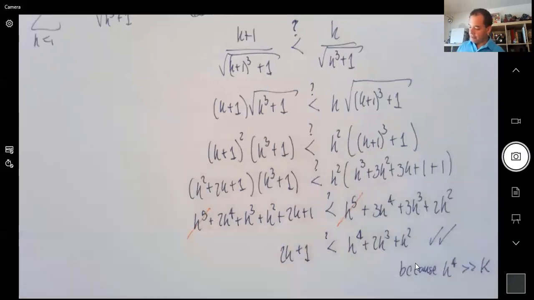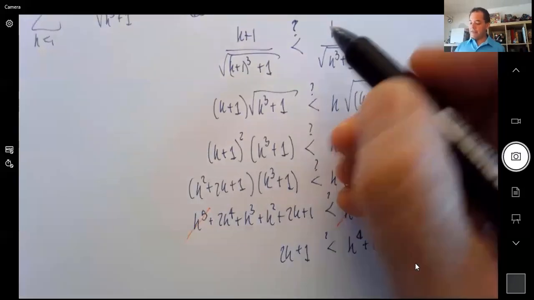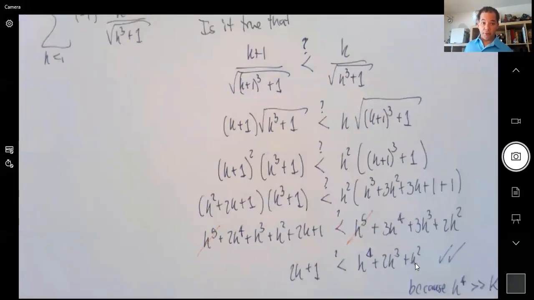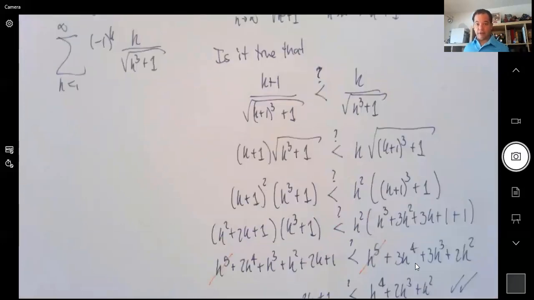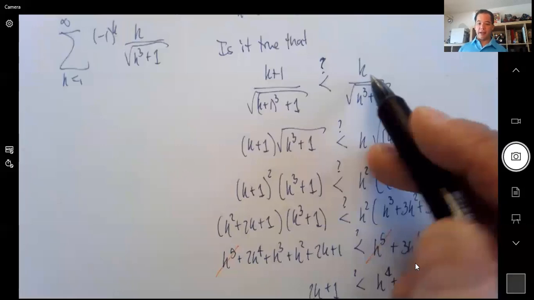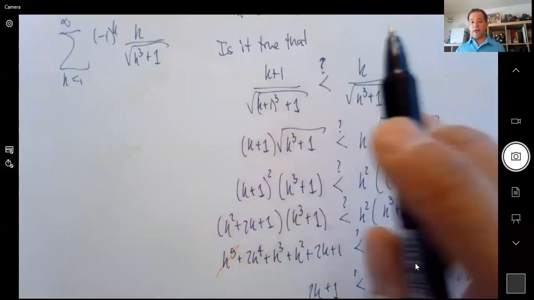I don't even need these other ones, okay? Now, this is in general complicated sometimes, right? I mean, it's the final exam, so it's not enough to simply say, yes, this is smaller than that one. You need to justify it. Otherwise, points will be taken off, all right? I know that when we had it in class, maybe you just said, yeah, and this is smaller than that, so we're done. Here's another way.